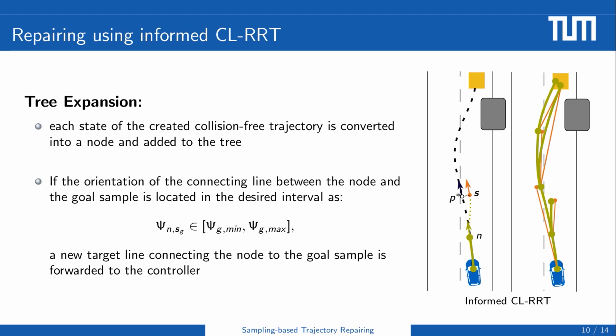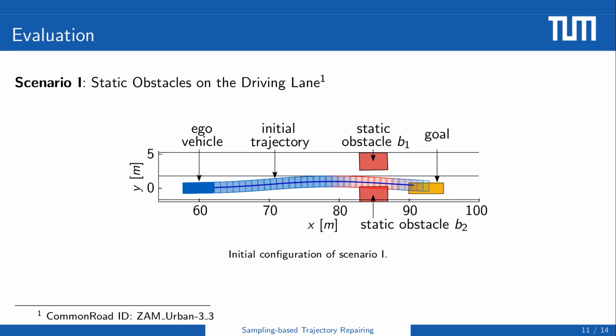But we only check the possibility of reaching the goal region when the orientation of the connecting line between the node and the goal sample is located in the desired interval. When the condition is satisfied, we will forward a new target line connecting the node to the goal sample to create a state trajectory. To demonstrate the benefits of our algorithm, we evaluated with traffic scenarios from the CommonRoad benchmark suite, which provides us a means of evaluating and comparing our algorithms.